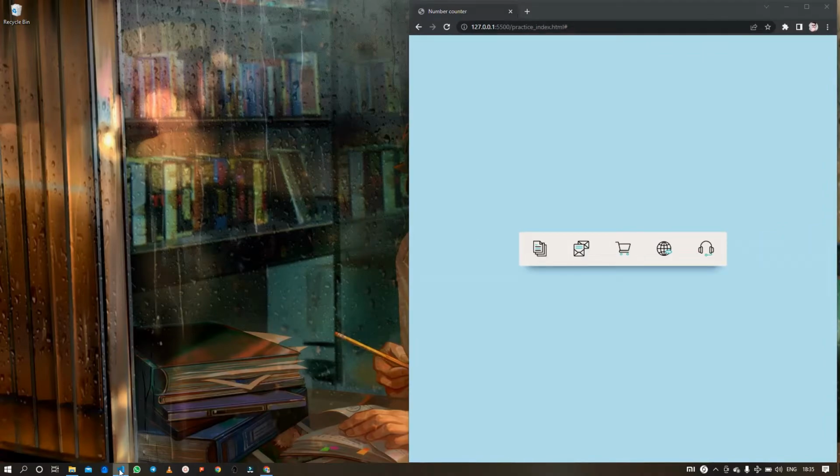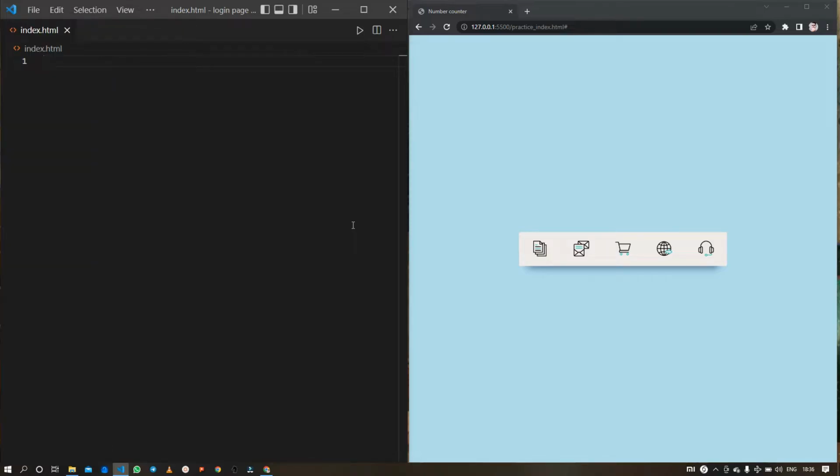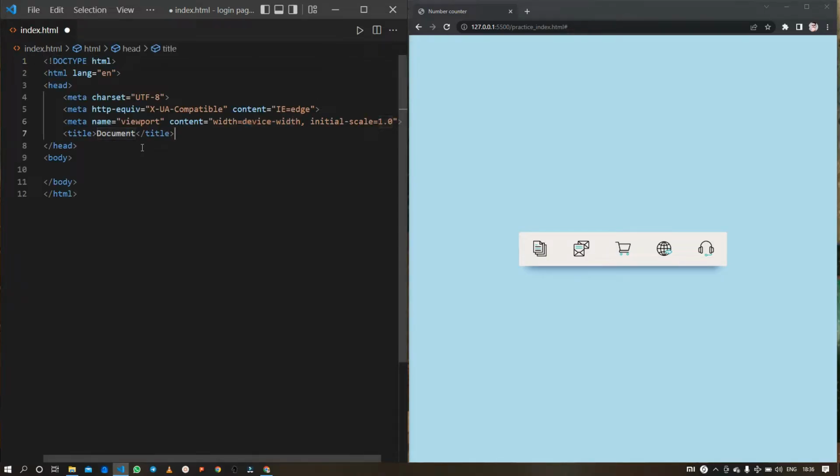So first, let me just open up the VS Code editor. Here in the VS Code editor, I have an index.html file and a style.css file, and the remaining are the images in PNG format that I am going to use for these tabs. Let me minimize the Explorer window, and first I will type the exclamation and hit enter. This will provide me a boilerplate. Here in the title, I will replace this document text with animated tab bar.